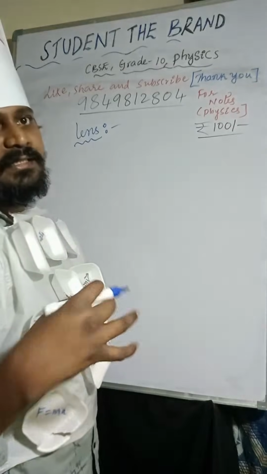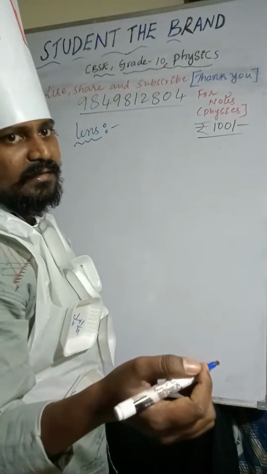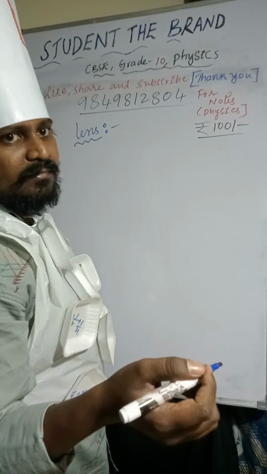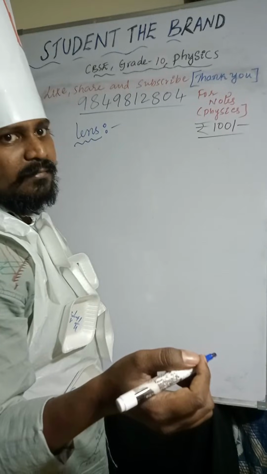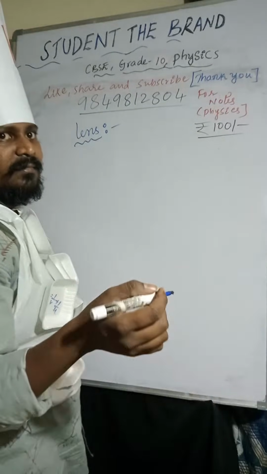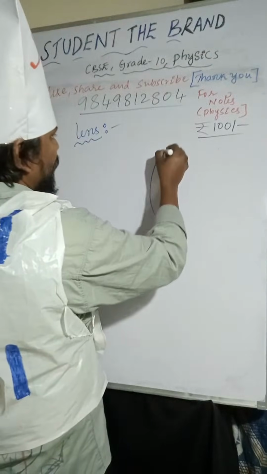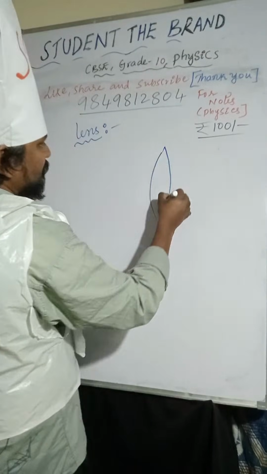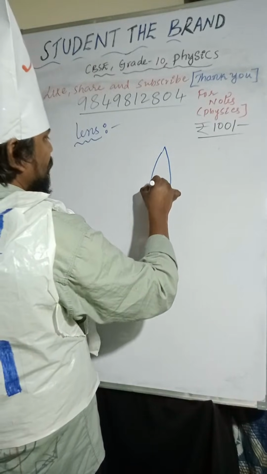We are going to discuss lens. There are two types of lens: convex lens and concave lens. So this is a convex lens.